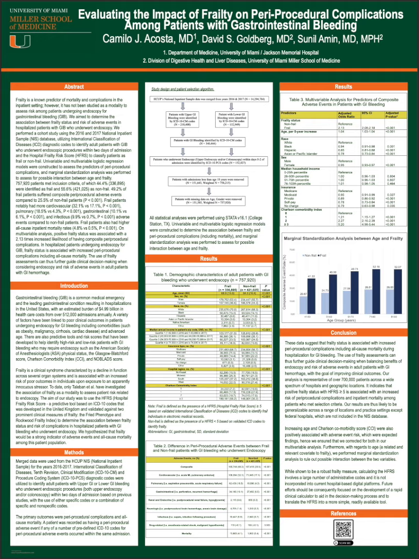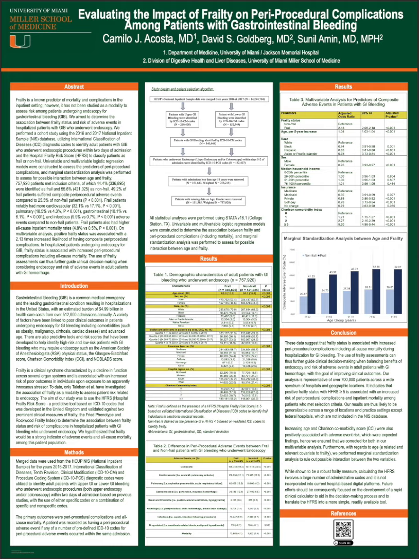A multivariable analysis is shown in Table 3, where we adjusted for potential confounders, including age and Charlson Comorbidity Index. Our results showed positive frailty status was associated with 2.13 times increased likelihood of having composite peri-procedural complications. Finally, in marginal standardization analysis, we wanted to see if there was a potential interaction between age and frailty. But as demonstrated in the graph, we found that there was a consistent absolute increase in complications for frail patients irrespective of increasing age. In conclusion, our study suggests that frailty status is associated with increased peri-procedural complication, including all-cause mortality during hospitalization for patients with GI bleeding who undergo endoscopy.